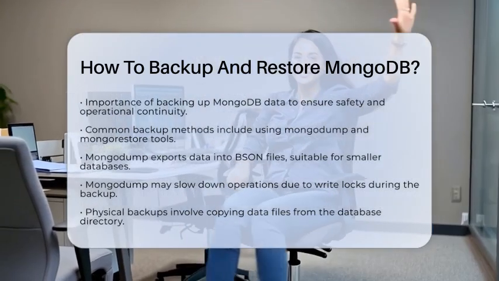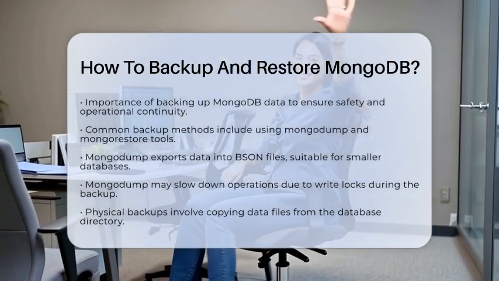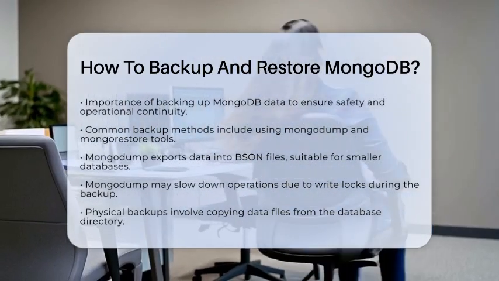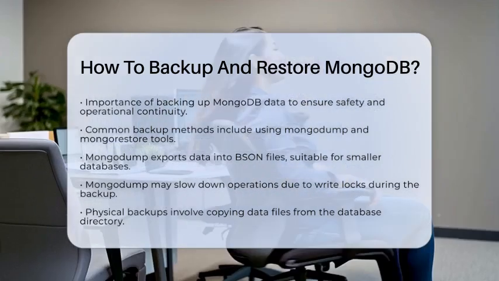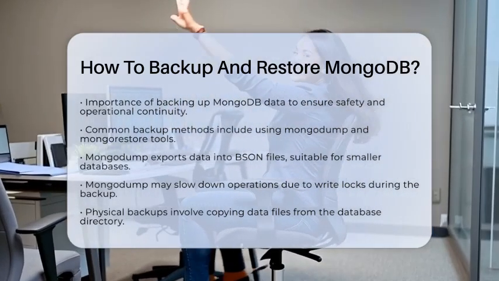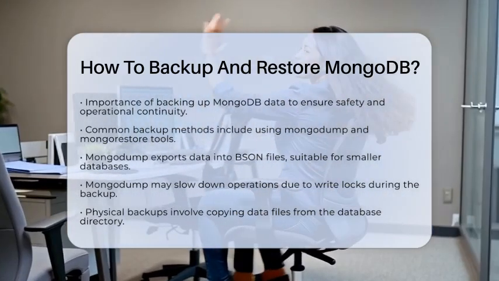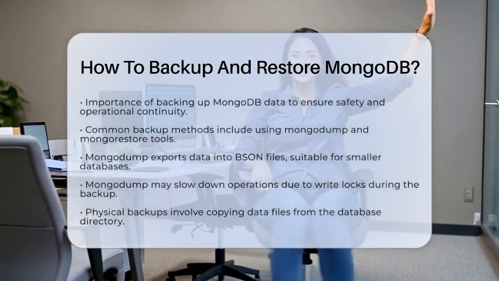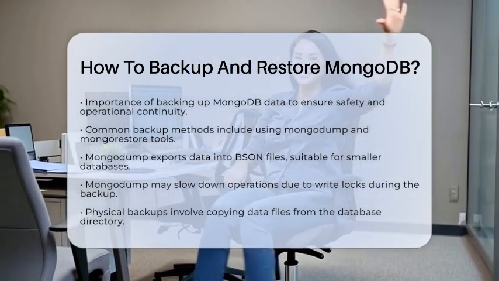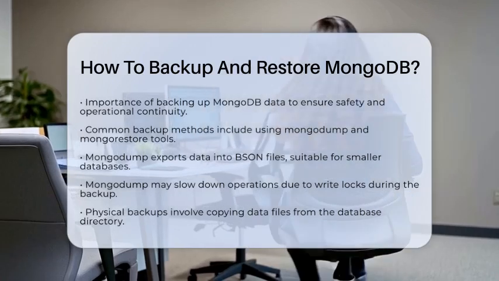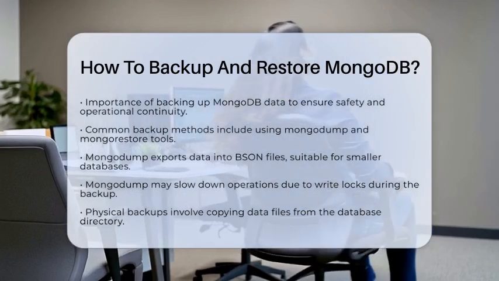First, there are several ways to backup your MongoDB data. One common method is using the built-in tools called mongodump and mongorestore. These tools export your data into BSON files, which is a binary format similar to JSON. This approach works well for smaller databases or development environments. However, keep in mind that it can be slow and may require write locks, which could affect your database's availability during the backup process.